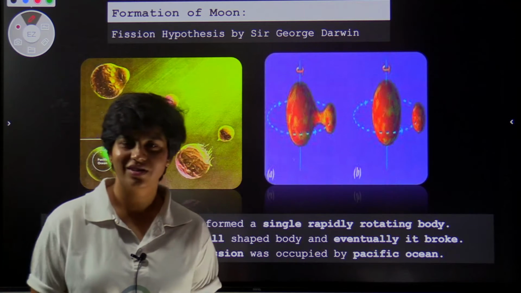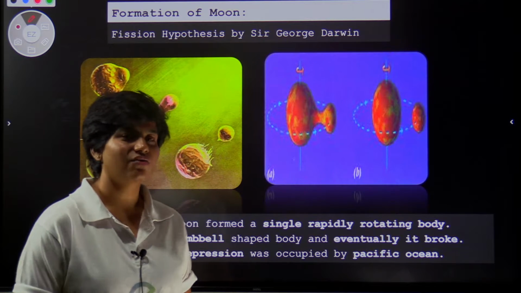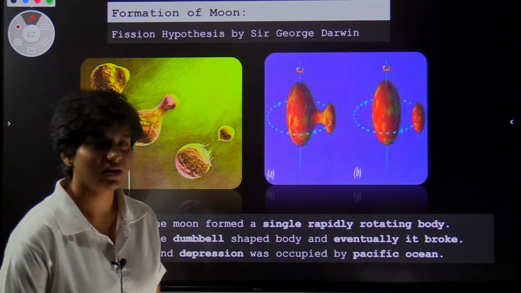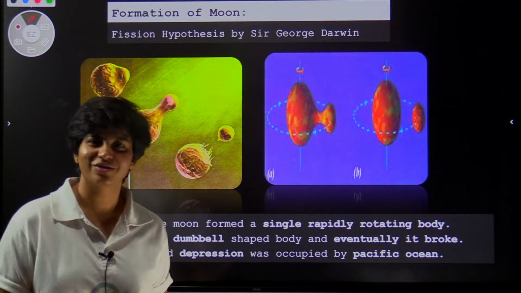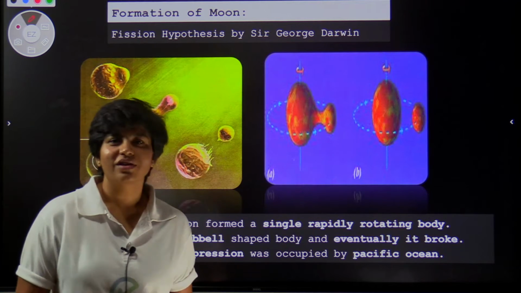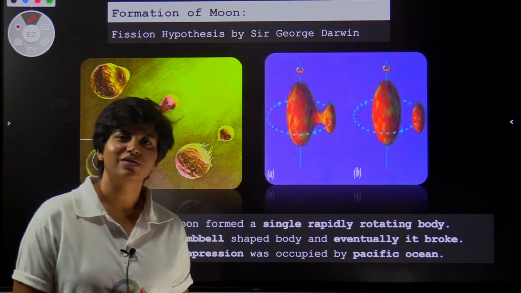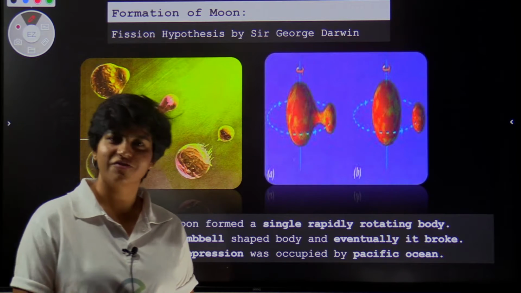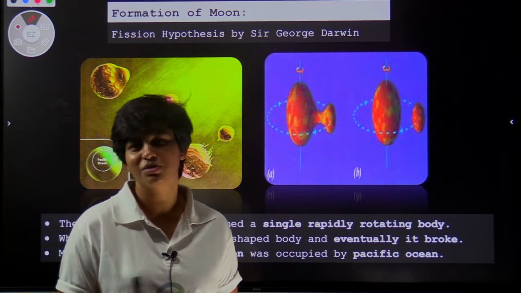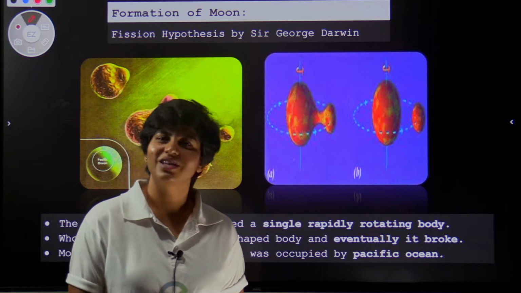In this session, we will see how the Moon formed and how it is orbiting around the Earth. It's a very interesting topic. There were two theories proposed: one is the fission hypothesis, and another one is the Big Splat theory. I'll be dealing with each one of them.